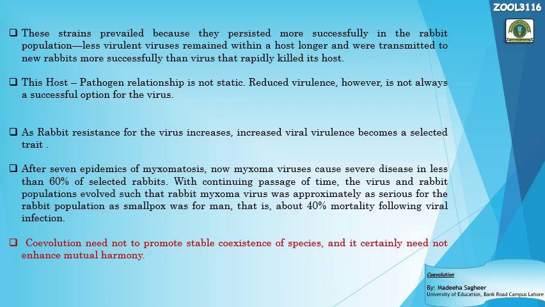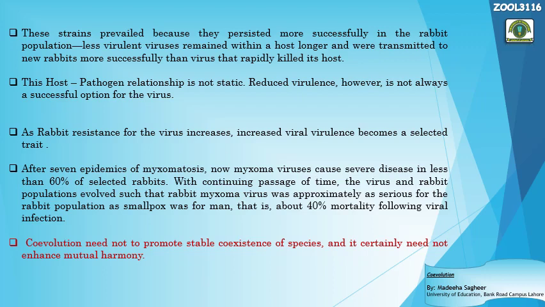As rabbit resistance to the virus increases, what happened? Now there are many different steps of coevolution. First, attack of the virus. Let's have a little recapitulation of this story, right? First, attack of the viruses, just to eradicate the rabbit population.